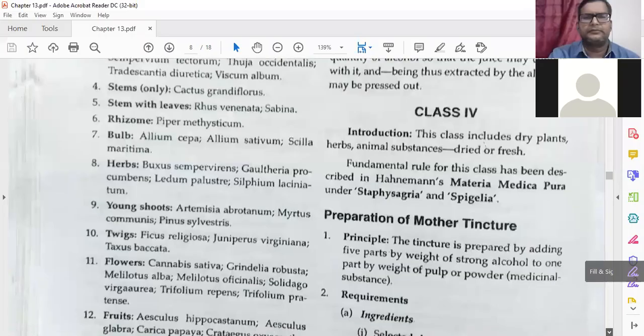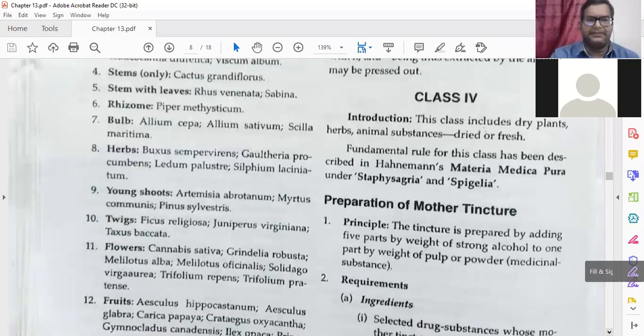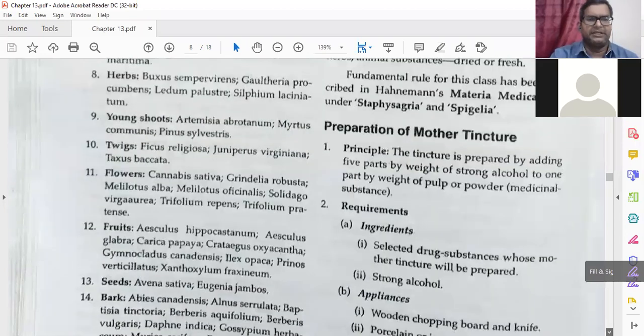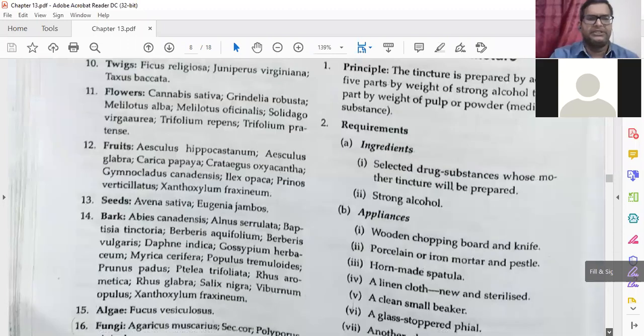Okay, then we have rhizomes. Then bulbs are there: Allium cepa, Allium sativum. Then herbs are there. Then young shoots, twigs, flowers, fruits, and seeds are there. So many examples are there that you can remember.